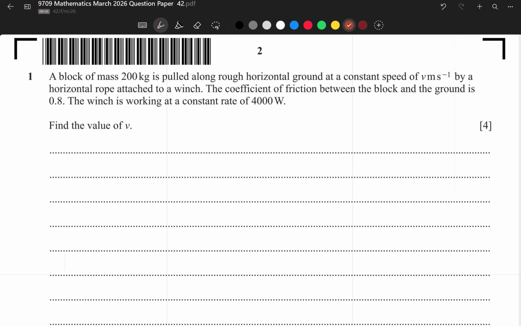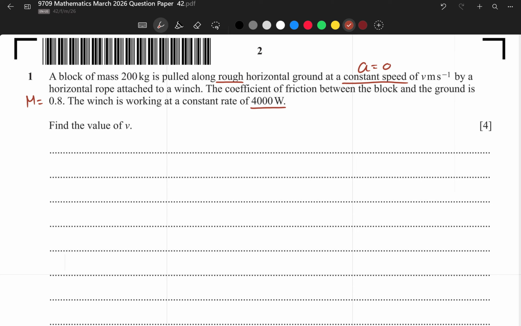A block of mass 200 kg is pulled along a horizontal rough ground at a constant speed of v meters per second. Constant speed means a equals 0, there is no acceleration. It is pulled by a horizontal rope attached to a winch, the coefficient of friction between the block and the ground is mu equal to 0.8. The winch is working at a constant rate of 4000 watts.